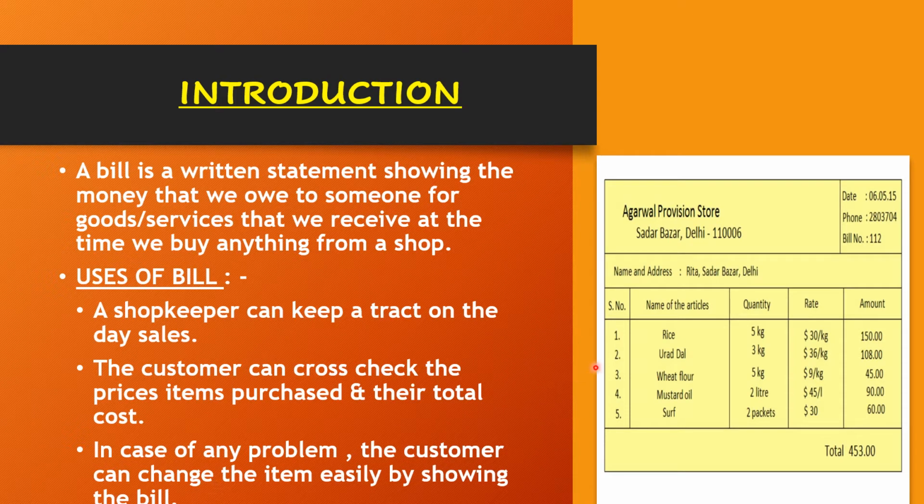Here is the picture of a bill. This is the format of a bill. It consists of the name of the shop, address, date of purchase, phone number, bill number. It has columns with serial number, name of the article, quantity of the article purchased, rate of the article and amount.